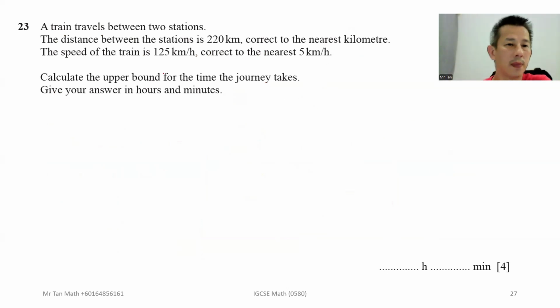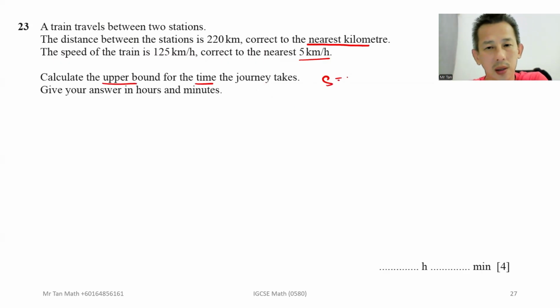Question 23. A train travels between two stations. The distance between the stations is 220 kilometers, correct to the nearest kilometer. This is an upper bound, lower bound question. The speed of the train is 125 kilometers per hour, correct to 5 kilometers per hour. Calculate the upper bound of the time.